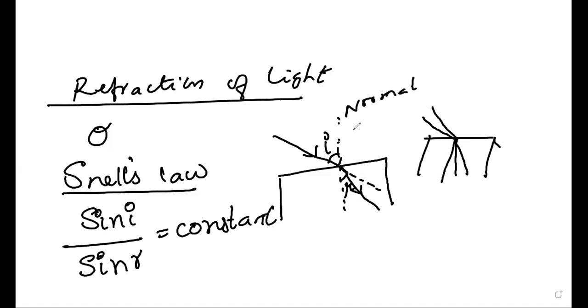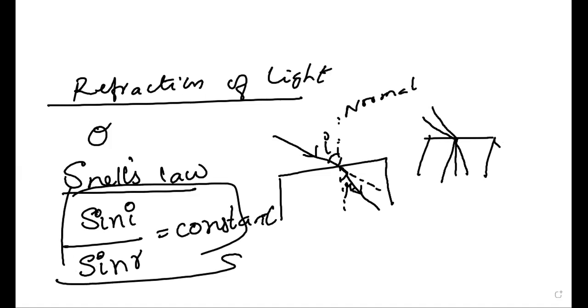So what it means is that the ratio sine of angle I divided by sine of angle R always remains constant, whatever the angle may be. Okay, so this is Snell's law. So this you should remember. They will ask in exam. Okay, fine. Next thing, there are two types of medium.